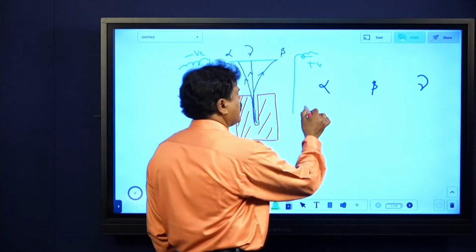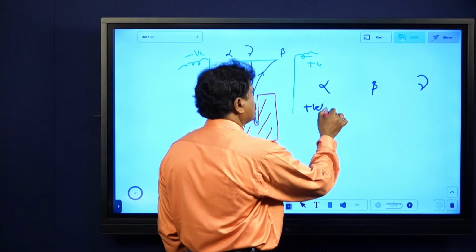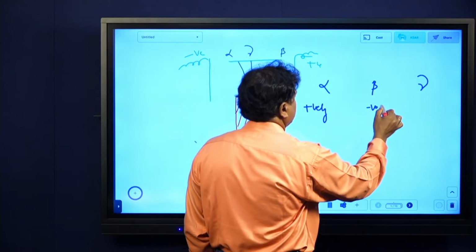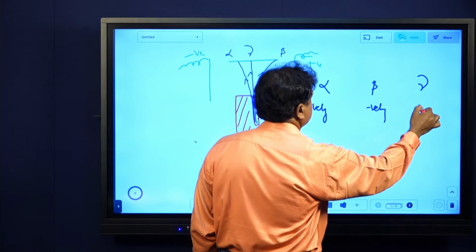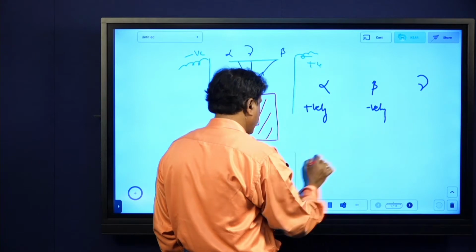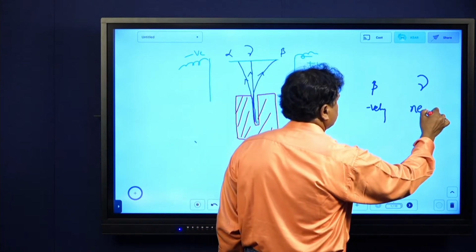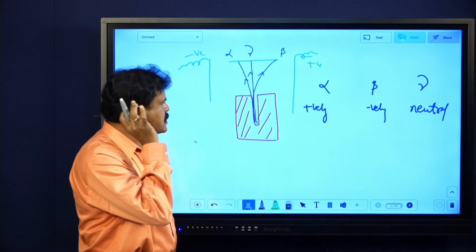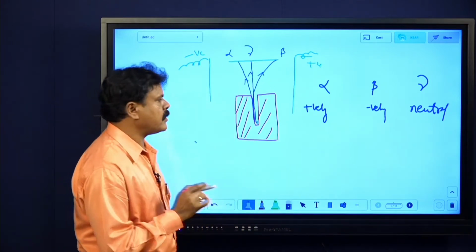These are nothing but positively charged. Why? They are bending towards the negative plate. These are negatively charged. These are neutral. I hope you are getting it. Alpha, beta, gamma: positively, negatively, and neutral.